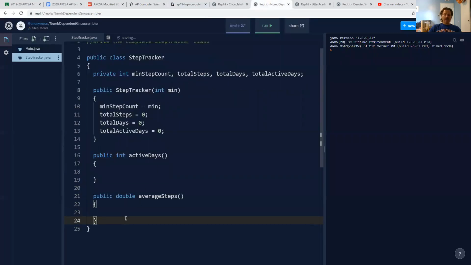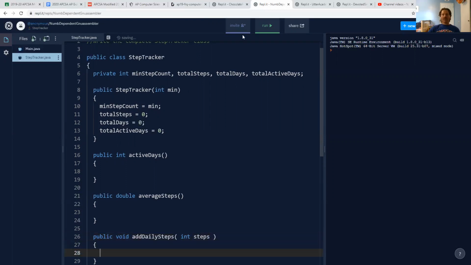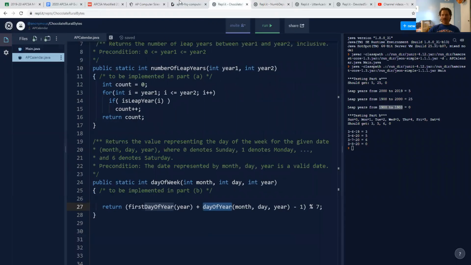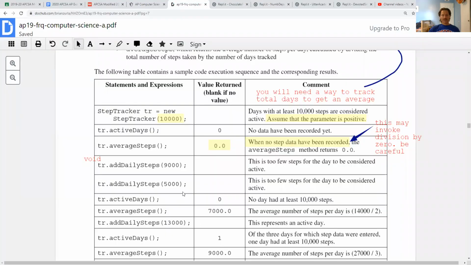Now a void method, remember, is like a modifier method, and this method, kind of different from the other ones, was given sort of a special name or feature to it. Let's go back and look at that in just a minute. And then remember, this one accepts as an integer how many steps were taken that day. So this method was not parameterless. That makes it a little bit different than the other methods as well. So addDailySteps has to accept an integer.